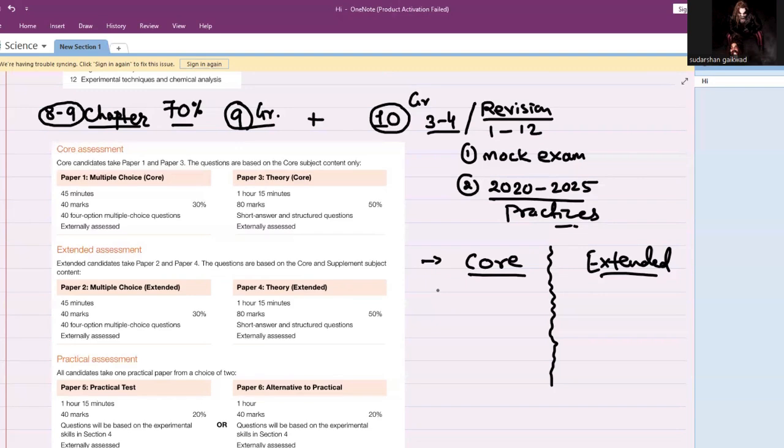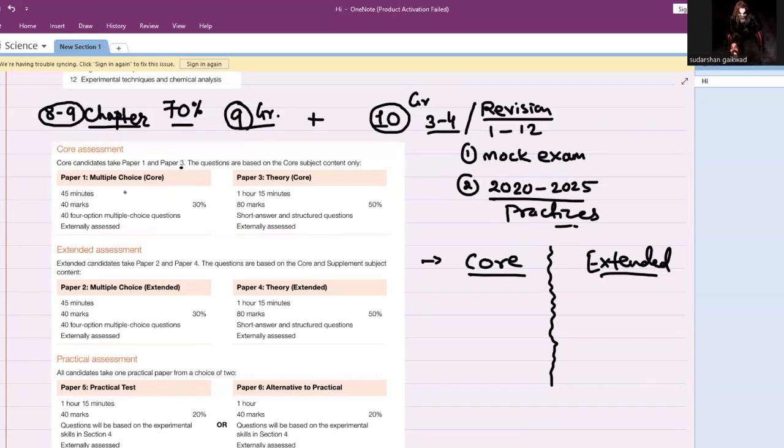If you are taking a subject whose syllabus you feel is very hard and is not going to help you in the future, it's better to take core, relax, chill out, give your examination, pass out with a very good score in core, and you can pursue your dream subject in higher studies. So let's say here we have paper 1 and 3.